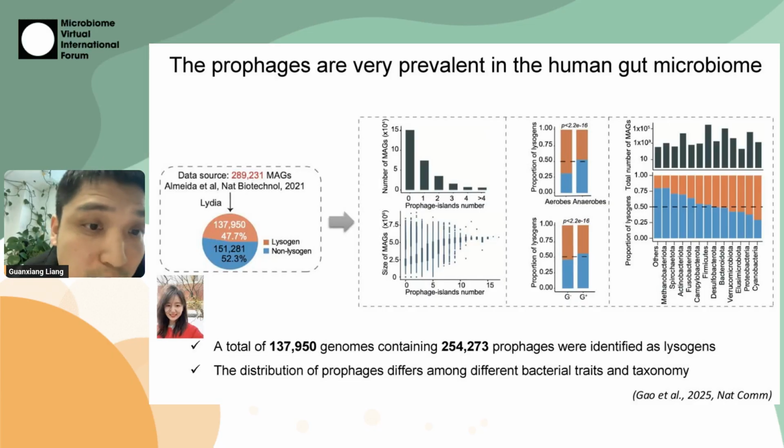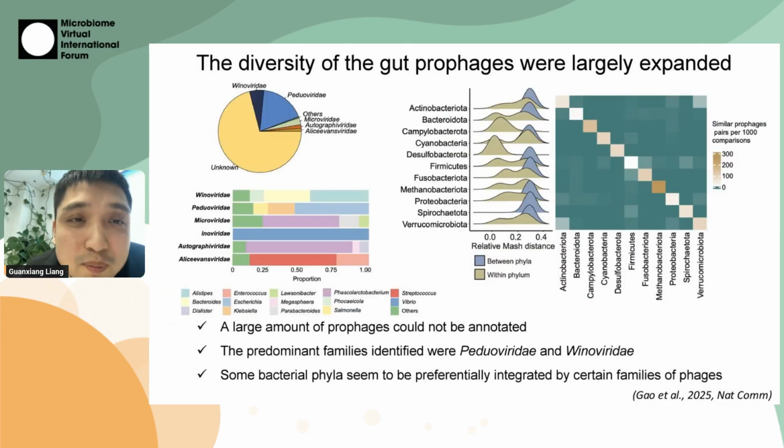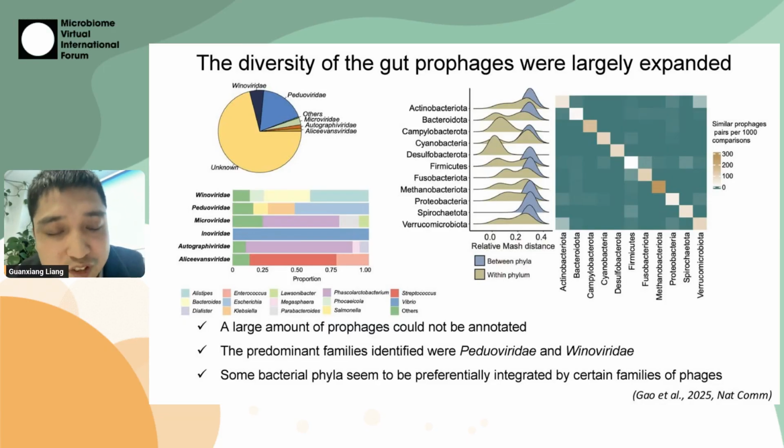First, we use the UHGG database. It contains almost 300,000 genomes, and we found that almost half of the bacterial genomes have prophages. The distribution of prophages among different bacterial traits and taxonomy is also identified here. Furthermore, we expand the diversity of the gut prophages and look at their features. We found a large amount of prophages cannot be annotated, in both taxonomy and function.